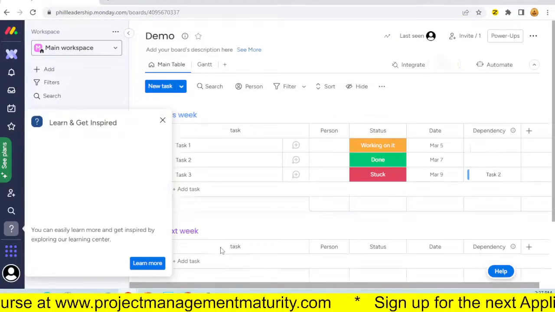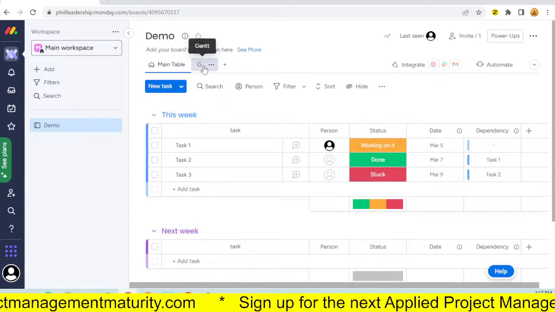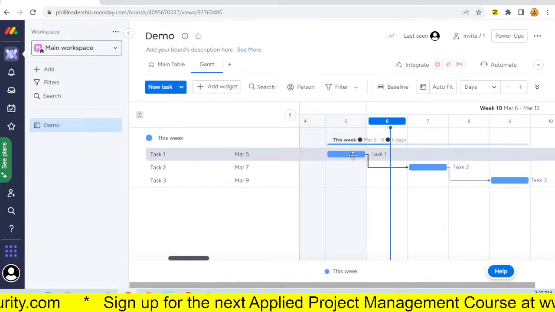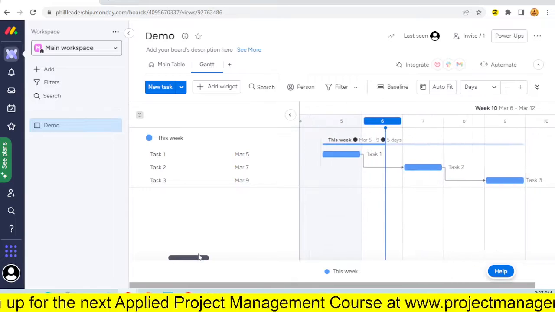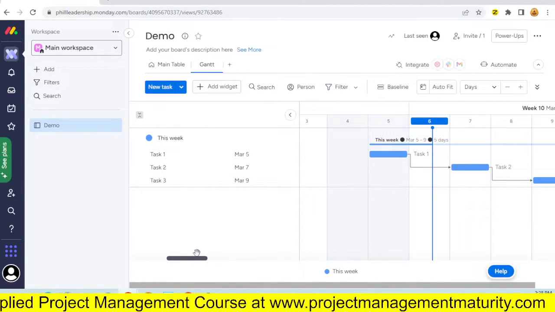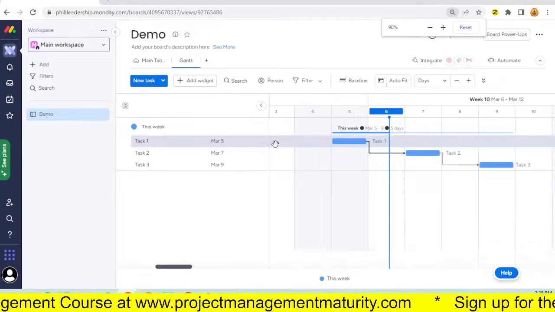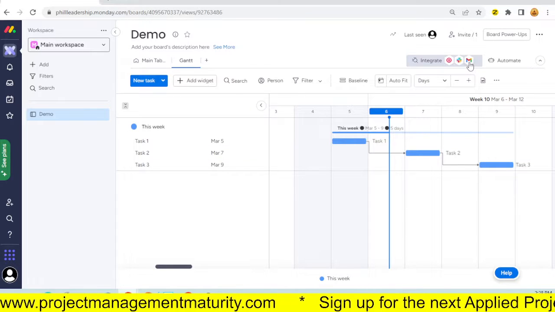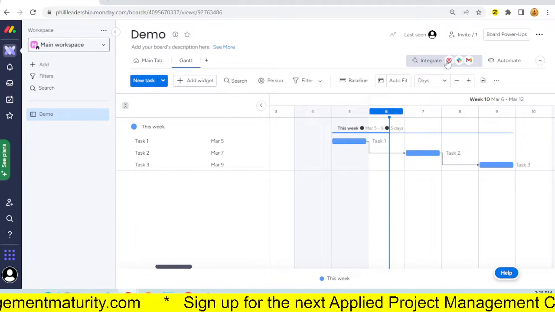It's quite intuitive. Okay, remember, I've never been here before. I can immediately see there's a Gantt version available, which is helpful. It's kind of cool. It's got a friendly looking interface. I'm looking for a button where I can make things bigger or smaller. I guess I could do that with a Control functionality on my keyboard. It's got some other cool things that you can integrate up there. I recognize Gmail and some other things.